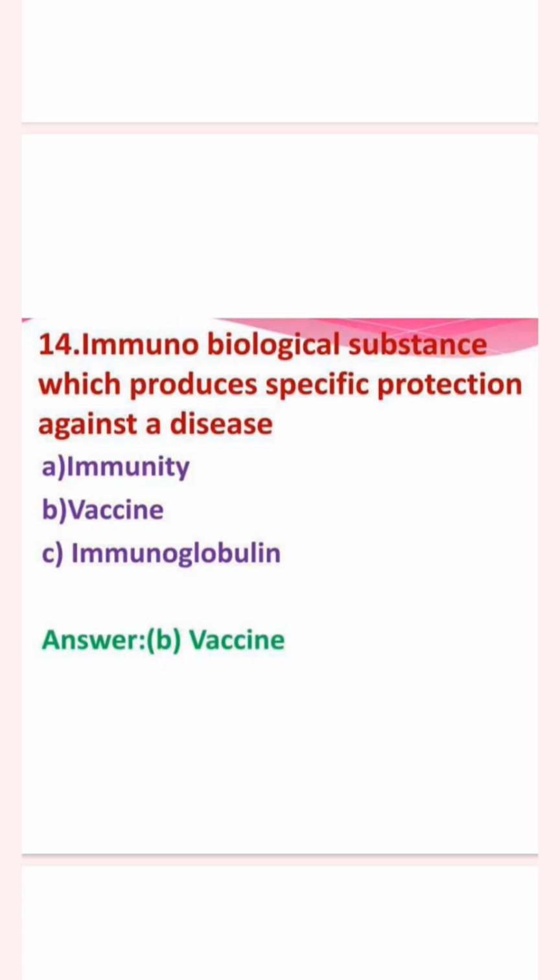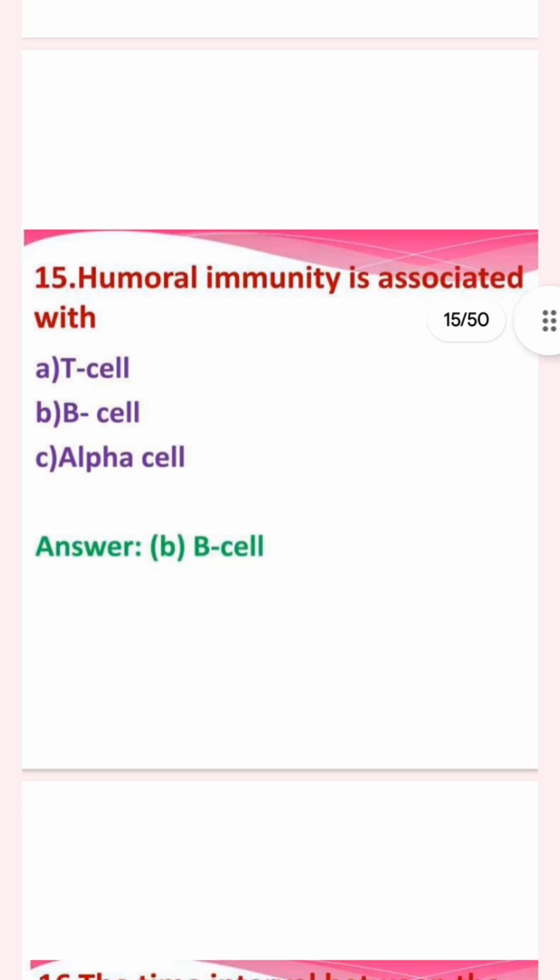The answer is vaccine. The next question: humoral immunity is associated with T cell, B cell, or alpha cell. The answer is B cell.